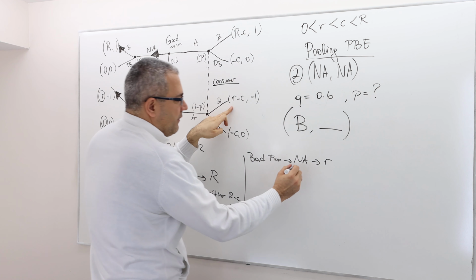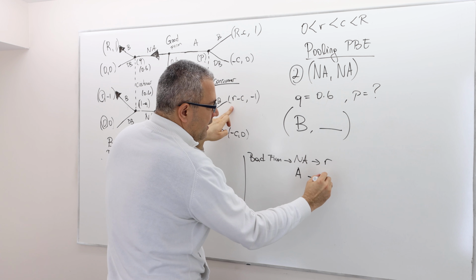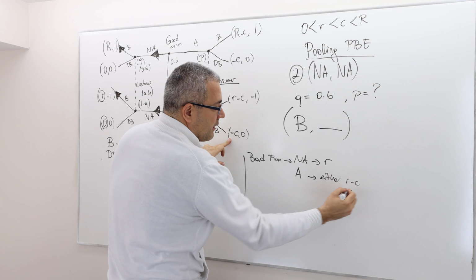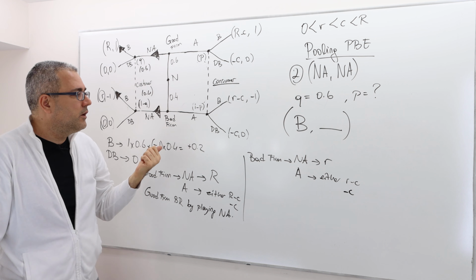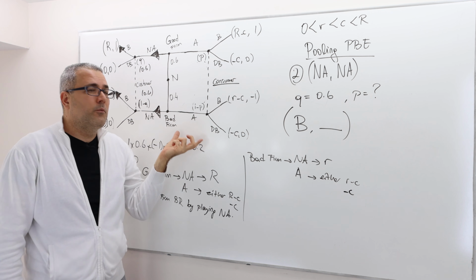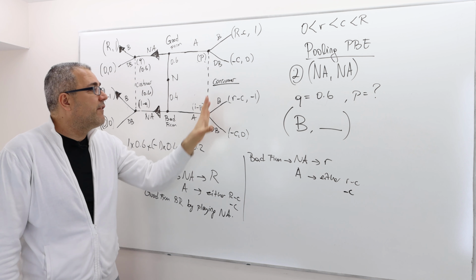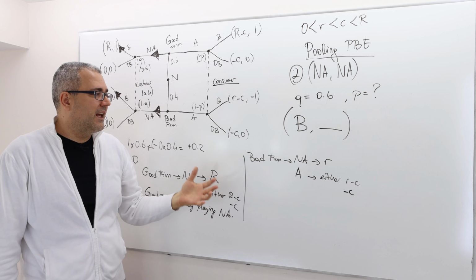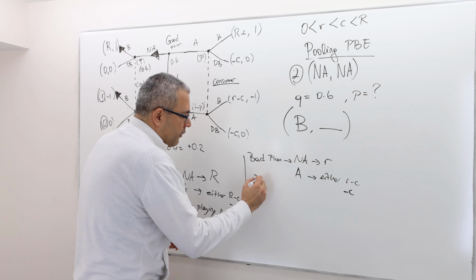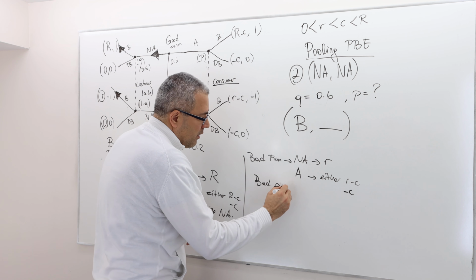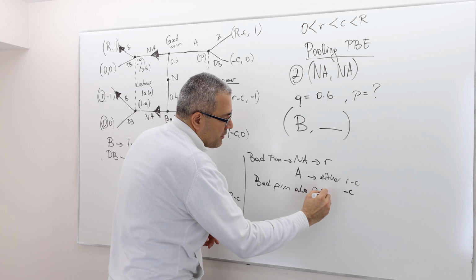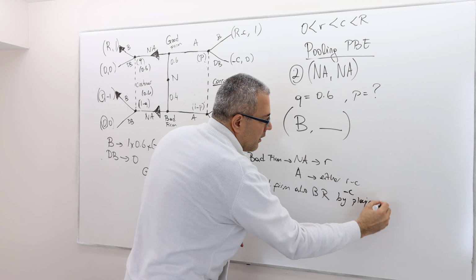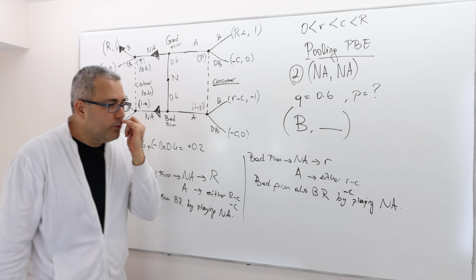If he advertises, he's going to get either R minus C, which is less than R, or minus C, which is also less than R. So if the bad firm also deviates, whatever the consumer does here doesn't matter, but the firm is actually going to get less payoff. So the bad firm also best responds by playing not advertise.